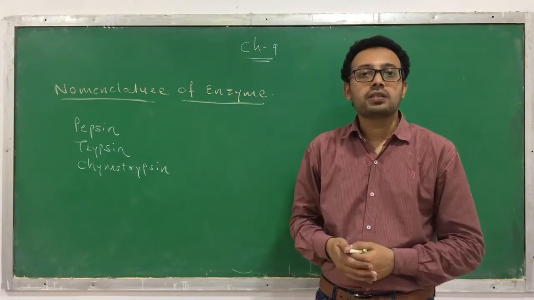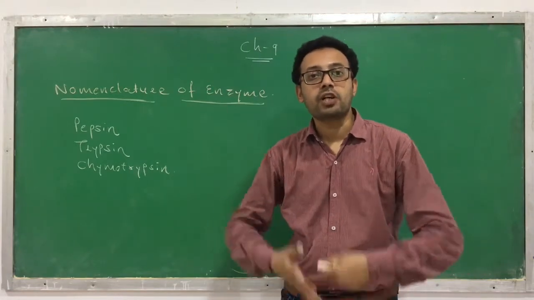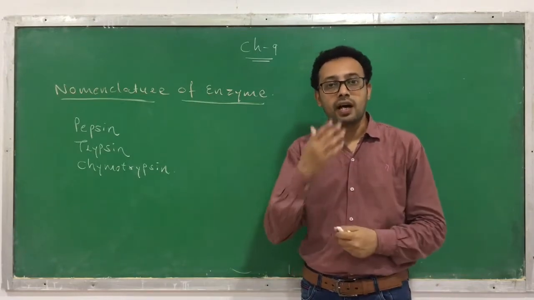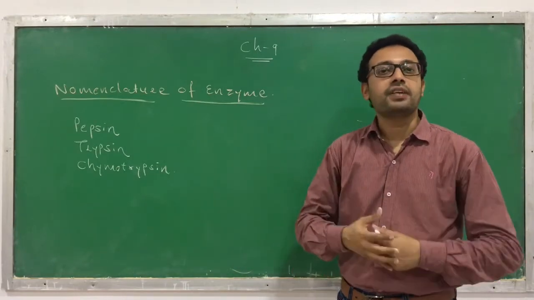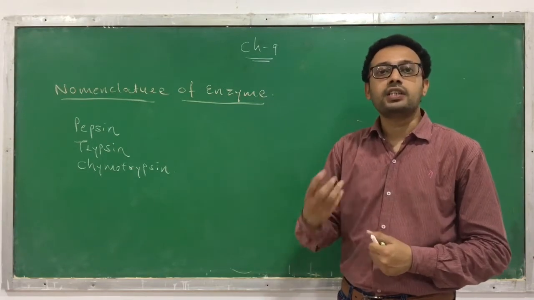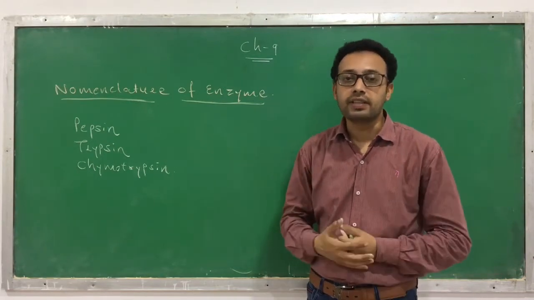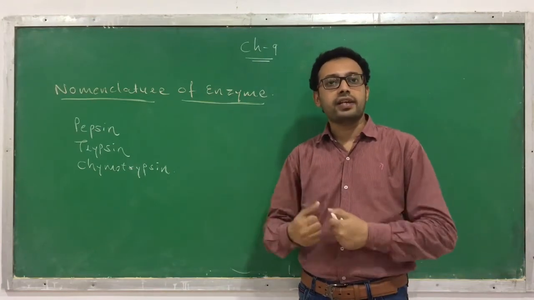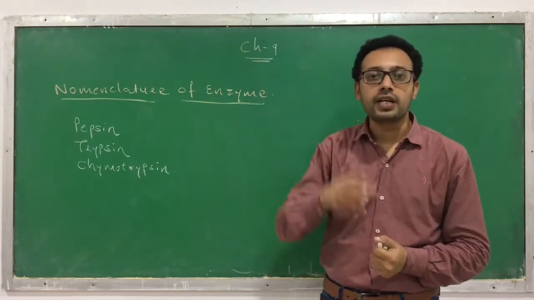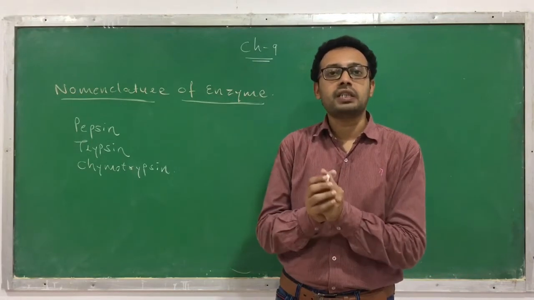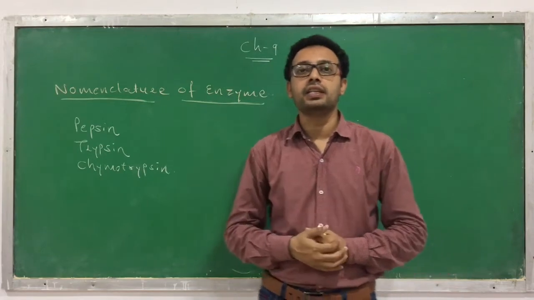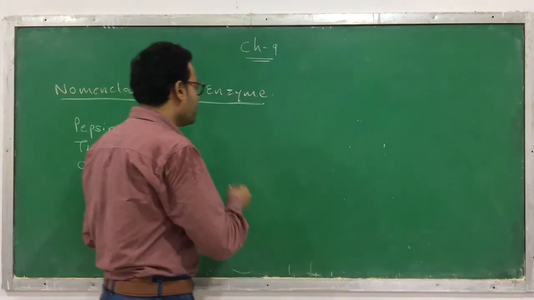But after some time we discovered lots of enzymes, and the number of enzymes became much higher. So it is very difficult to know the name of each and every enzyme. How can we recognize them? The thought arose that we should give some kind of uniform system that gives some information regarding the enzyme, and we developed a new way.